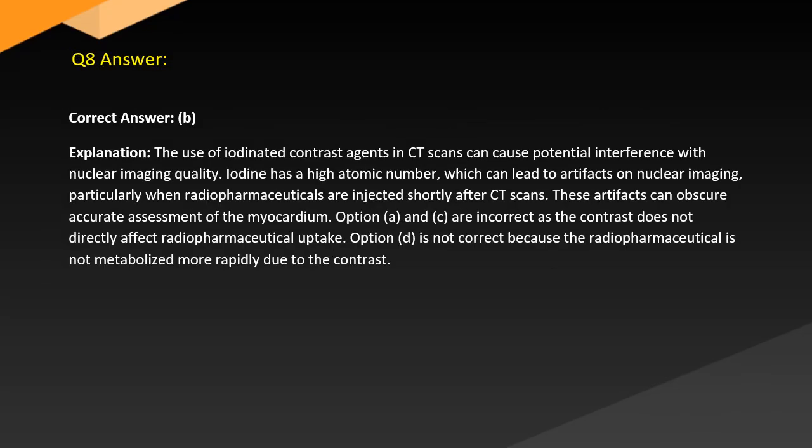Answer. Correct answer B. Explanation. The use of iodinated contrast agents in CT scans can cause potential interference with nuclear imaging quality. Iodine has a high atomic number, which can lead to artifacts on nuclear imaging, particularly when radiopharmaceuticals are injected shortly after CT scans. These artifacts can obscure accurate assessment of the myocardium.